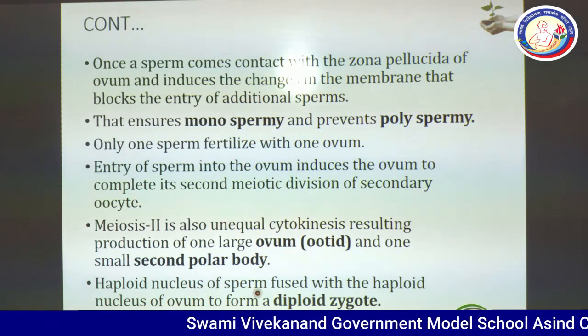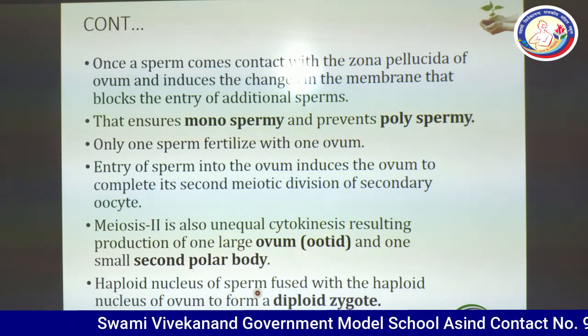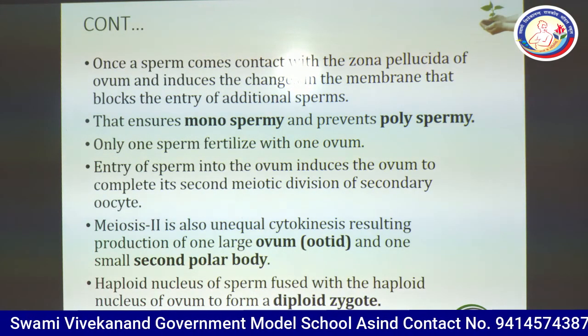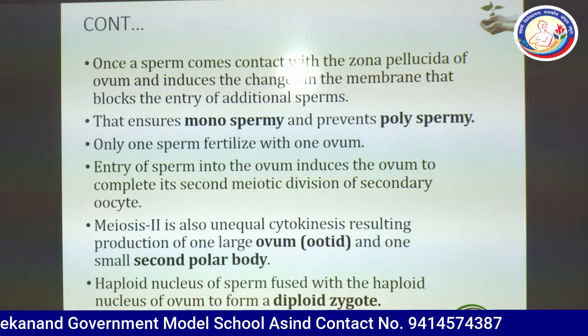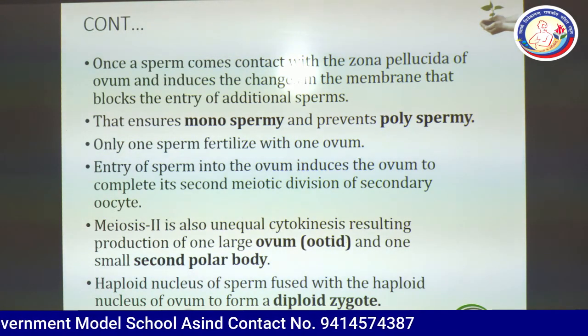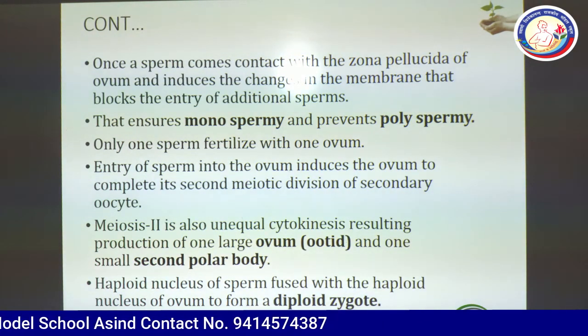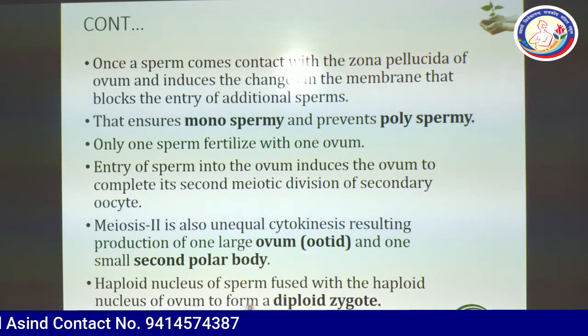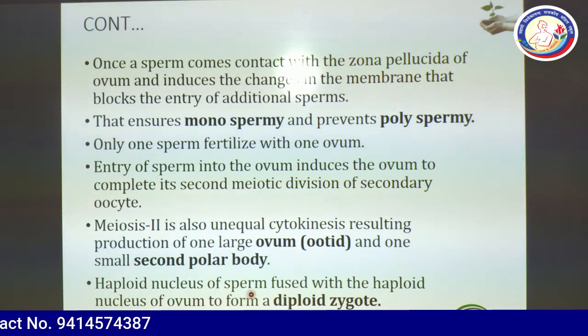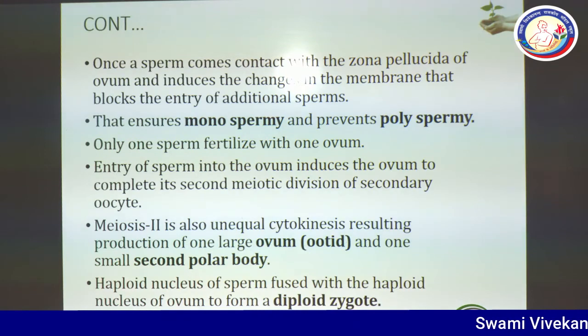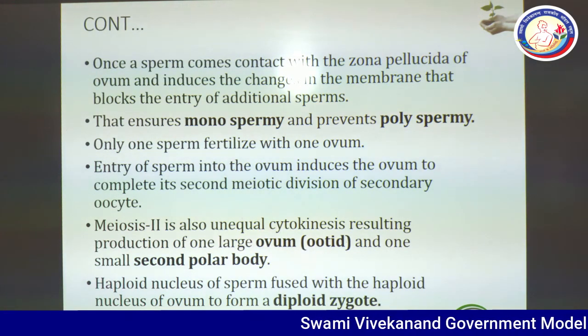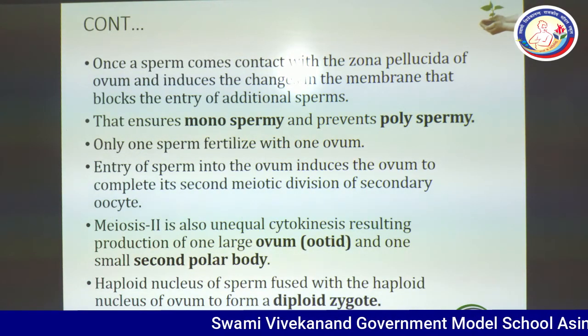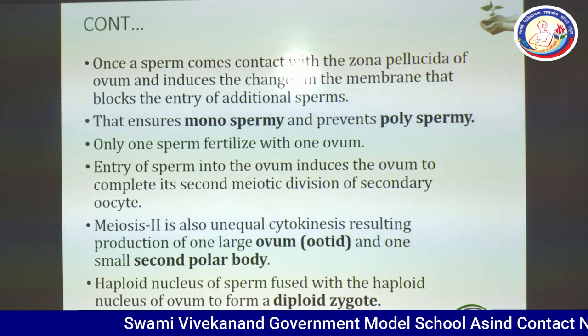The haploid nucleus of the sperm, which contains 23 chromosomes, fuses with the haploid nucleus of the ovum, which also contains 23 chromosomes, to form a diploid zygote. So you can see the sperm carries 23 chromosomes from the male while the ovum carries 23 chromosomes from the female body, and this results in the zygote that is diploid in nature. It means the zygote contains 46 chromosomes.